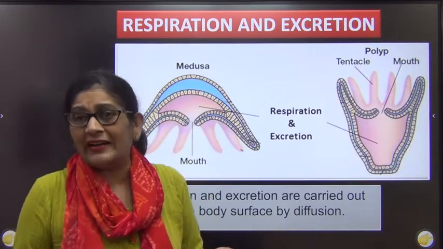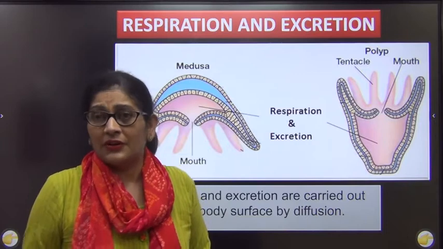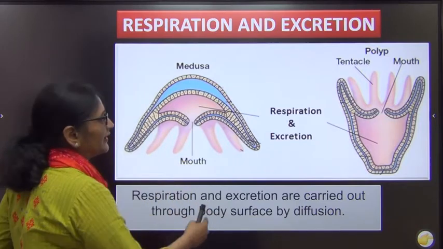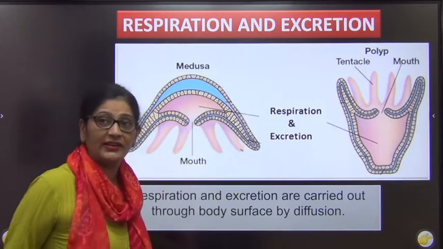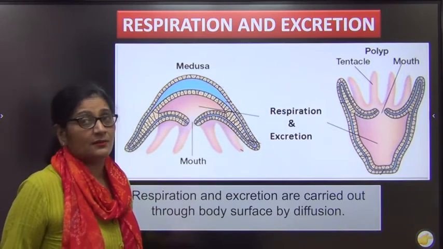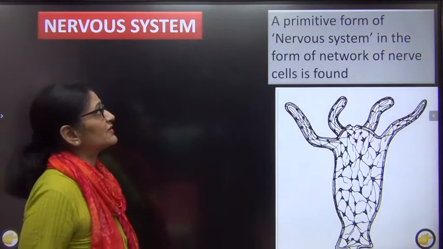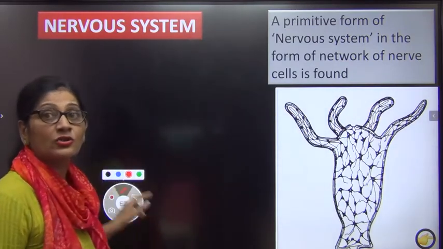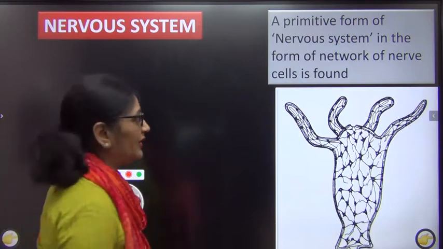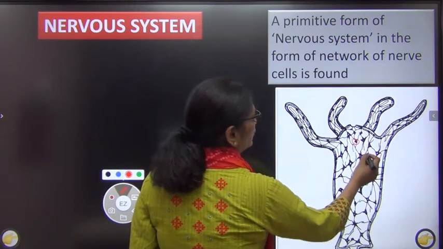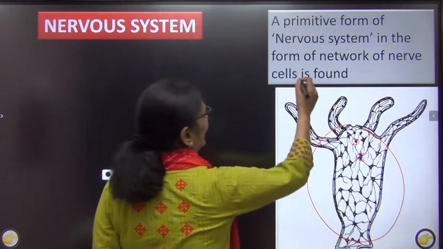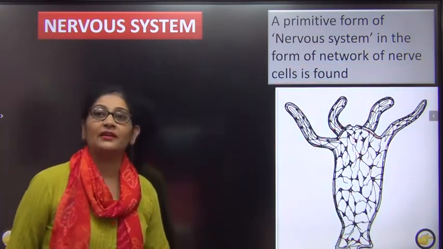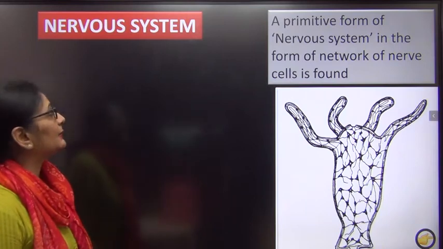After the digestive system, we will move to respiration and excretion. Since the body is unorganized at the tissue level, there is no particular excretory or respiratory surface. It just happens through the body surface. No circulatory system, no excretory system, no respiratory system. Yes, the nervous system is present, because the body is organized into tissues, so the cells need to be coordinated. But the neurons are found in the form of a net. So the most primitive type of nervous system is found here, also called a nerve net.